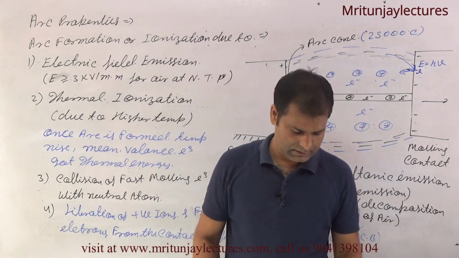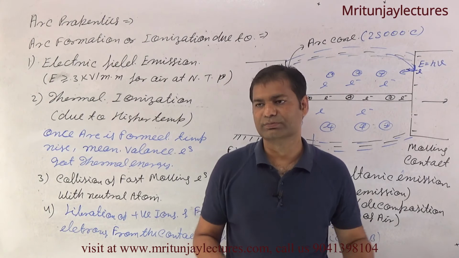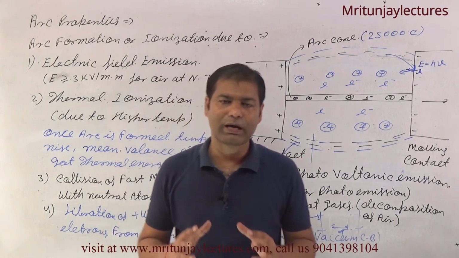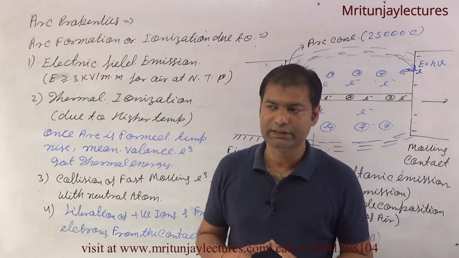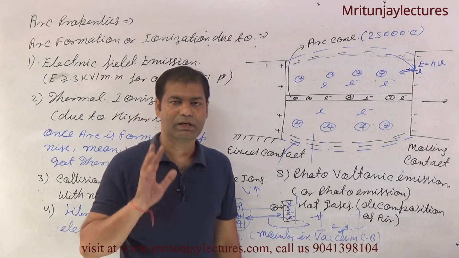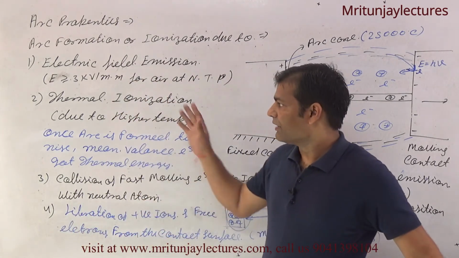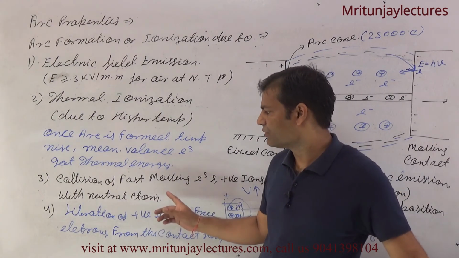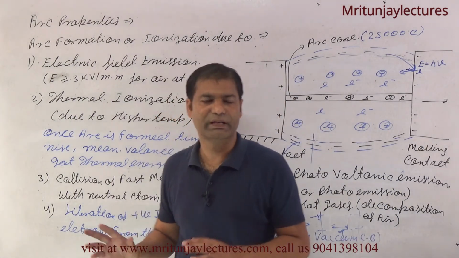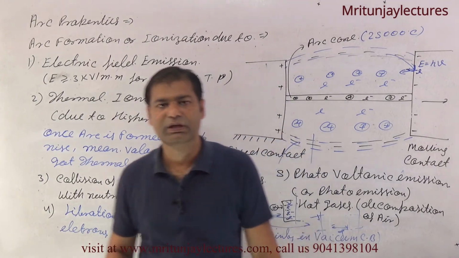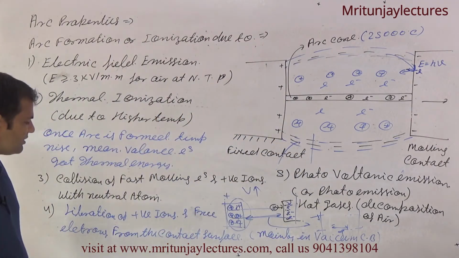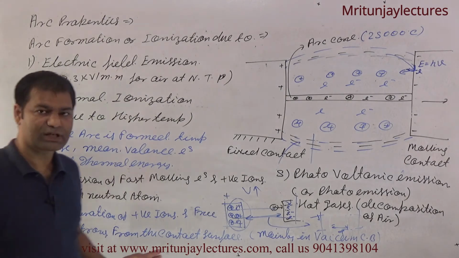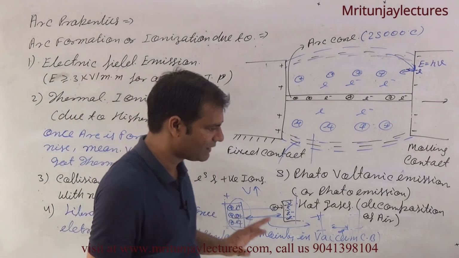Photo emission is also helpful for ionization. So five reasons are helpful for ionization. First one, electric field emission. Second one, thermal ionization. Third one, fast collision of moving positive ions and free electrons. Next one, liberation of positive ions and free electrons from the contact surface. And last one, photovoltaic emission.